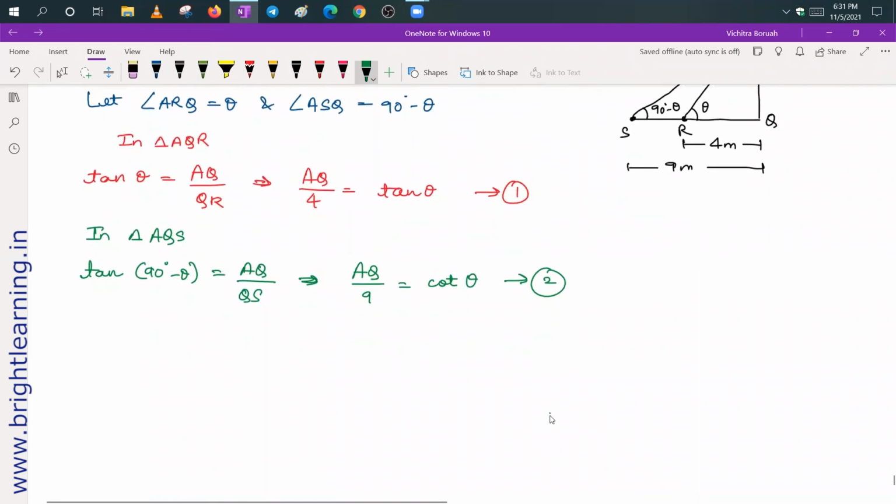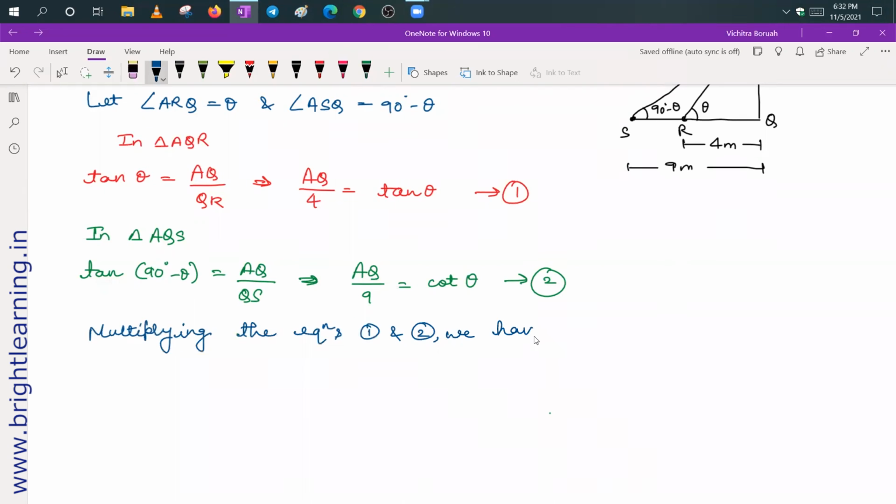Now next, you just multiply these two equations. So multiplying equations 1 and 2, just multiply the left hand side terms and then multiply the right hand side terms.